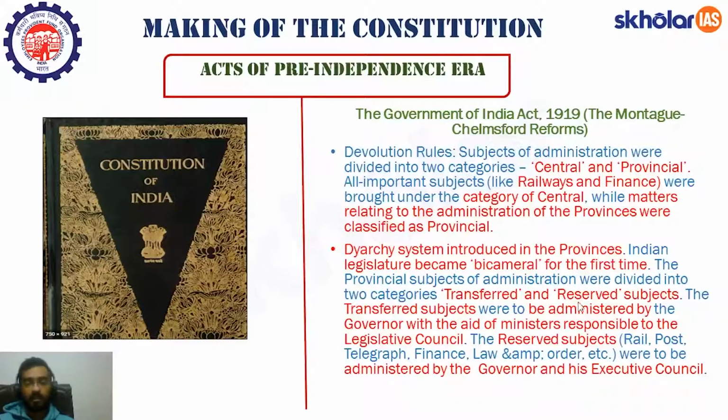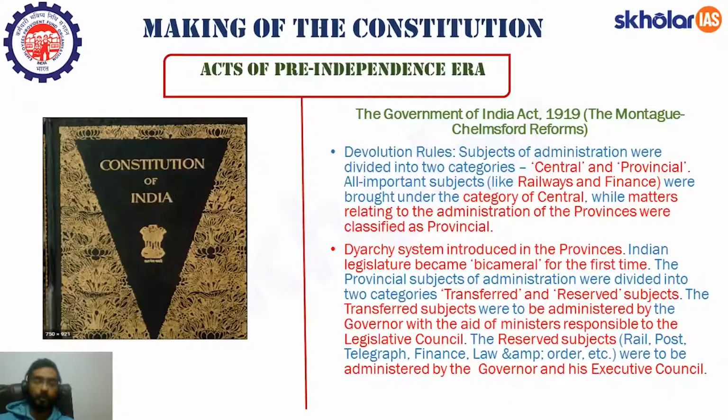So, all these provincial subjects were further divided into two categories. Now, this is the horizontal distribution. Center and provincial is the vertical distribution, and in the provinces, we have transferred and reserved subjects. So, these are the two categories. What are these? Transfer subjects were to be administered by the governor with the aid of ministers responsible to the legislative council. What are they trying to say here? Governor will make laws on the transferred subject with the help of a legislative council.